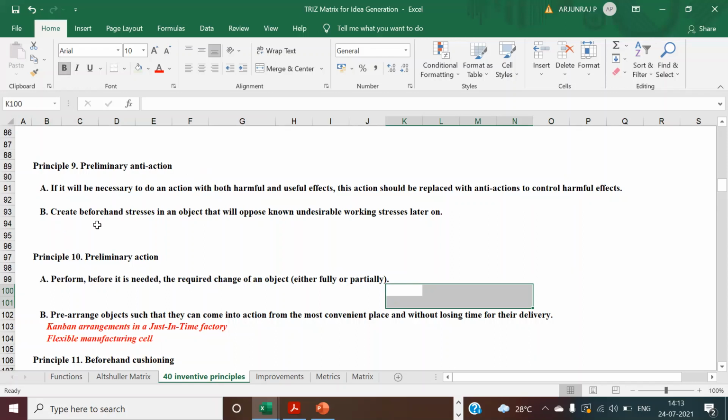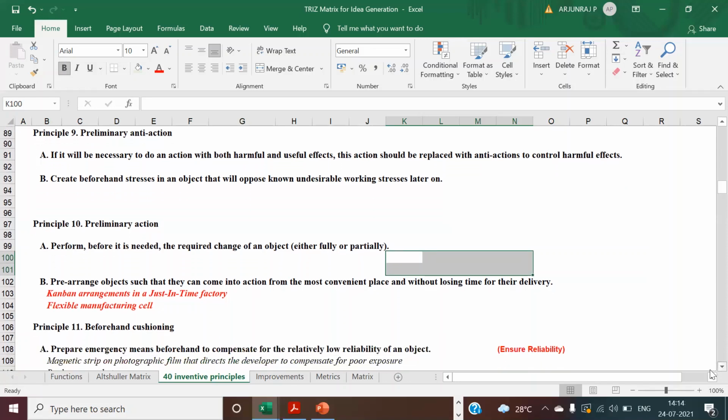Another example can be you are going to create a beforehand stress in a product, which will oppose the known undesirable working stress later on. So you are going to create the additional stress, which will oppose the stress which is going to get induced. Minus to minus will become plus. So stress acting against the particular stress will neutralize it so that you will not get an issue.